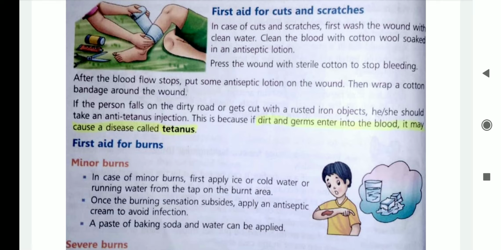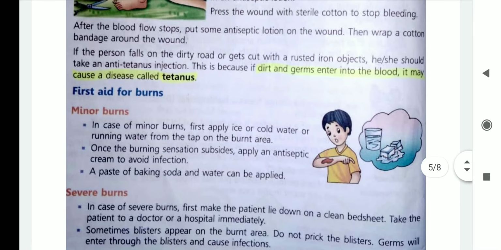Children, if some person falls on a dirty road or gets cut with a rusted iron, you know, rust means जंग, आयरन पे लगती है, ठीक है. So rusted iron objects, then what should we do? We should take him to the doctor and ask him to give an anti-tetanus injection because dirt and germs enter into the blood. They may cause disease known as tetanus.